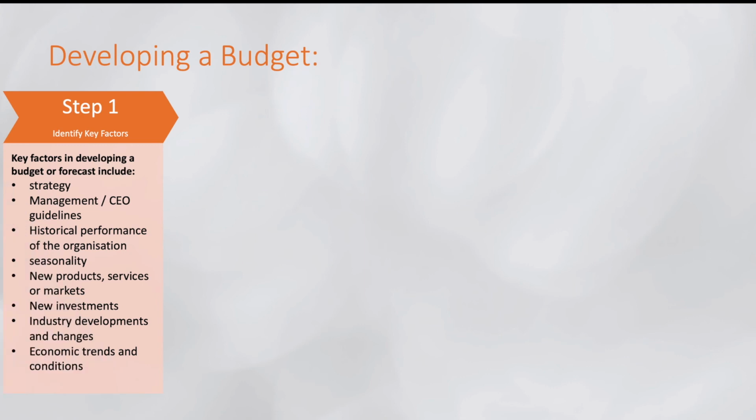Step 1 includes 5 steps. I'll be telling you what step 1 is. Step 1 is identify key factors. Key factors in developing a budget or forecast include, first of all, we have to identify what our strategy is. Okay. And then we will be using our management or CEO guidelines, what they have told us, what their objective is, what the goals are.